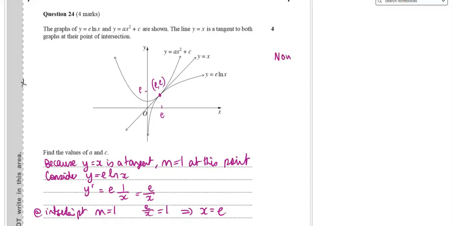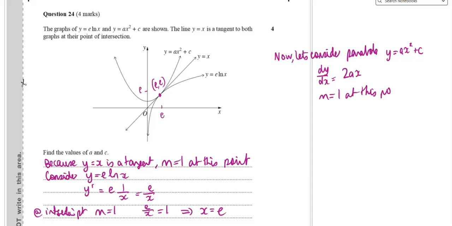Okay, now let's consider the parabola, y equals ax squared plus c. Let's differentiate that and we'll get 2ax. But we know that m equals 1 at this point. So we know 2ax, and x is e, equals 1. Therefore, a equals 1 on 2e.